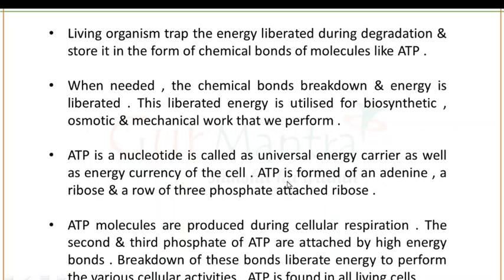When these second and third phosphate groups of ATP are broken down, then a large amount of energy is liberated, and this liberated energy can be used to perform various cellular activities, and also ATP is found in all living cells. So we have our energy currency of the body, that is adenosine triphosphate. So this was all about today's lecture.